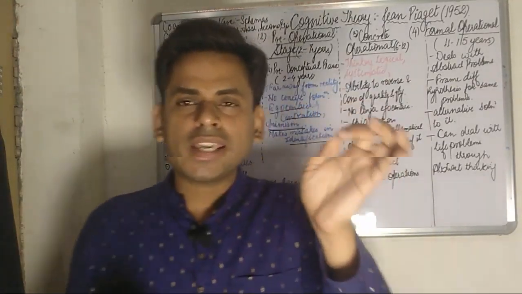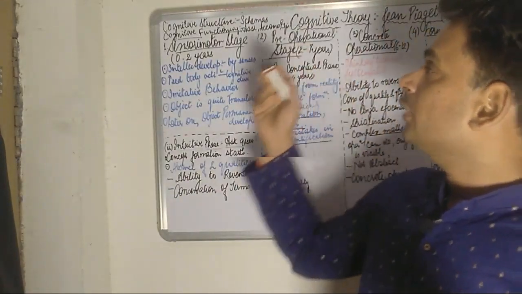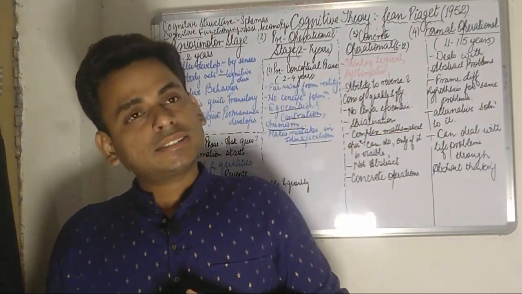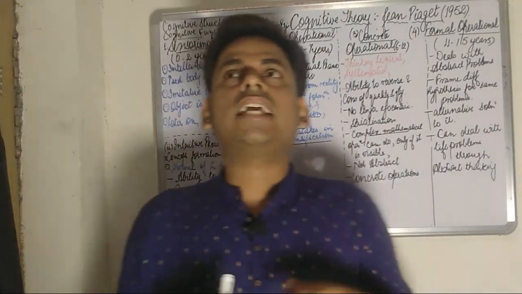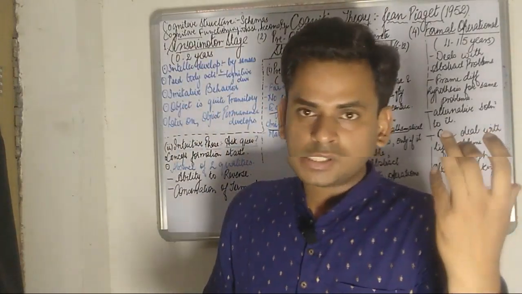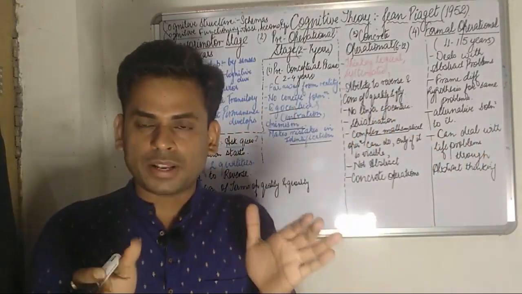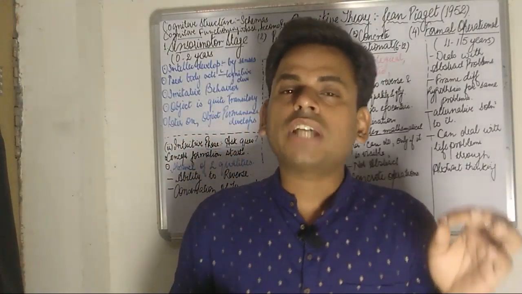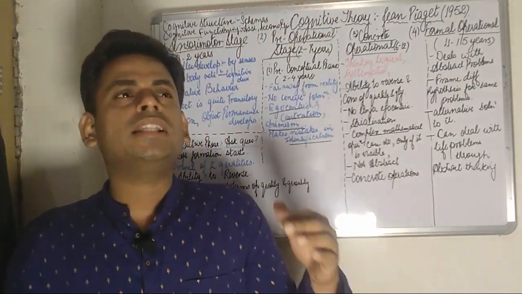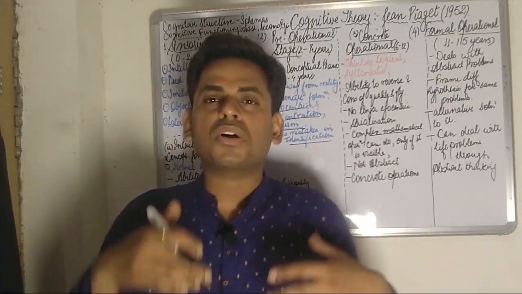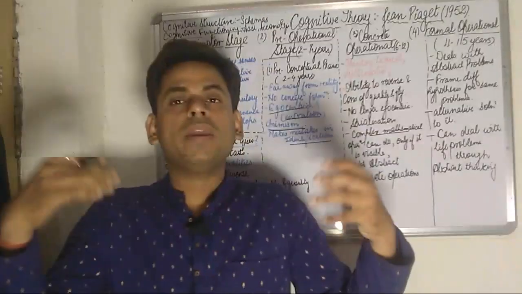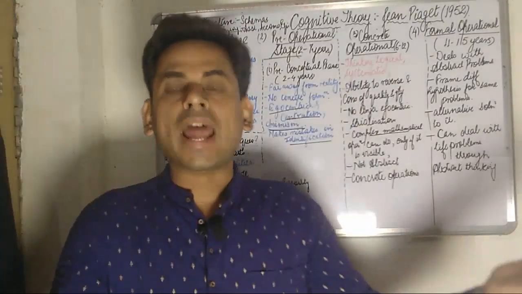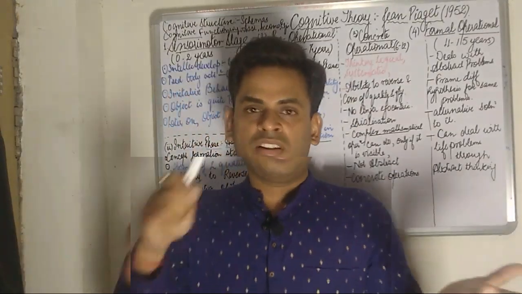So I would like to emphasize the striking distinguishing facts here. The sensory motor stage, as the word itself suggests, involves the senses. Since the age group is restricted to 0 to 2 years, the child is in the habit of making use of his senses to interact with the external environment.